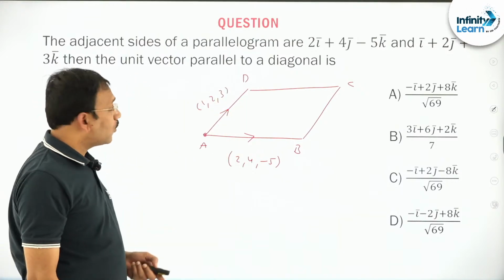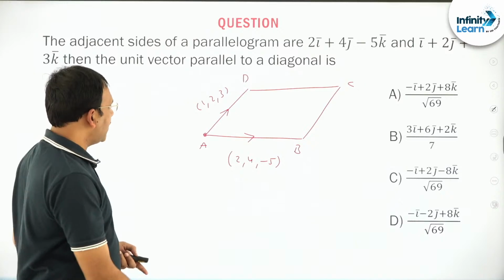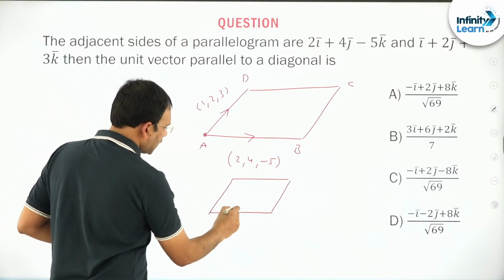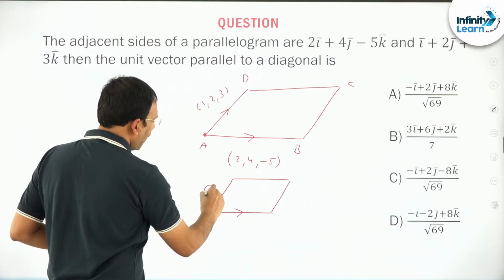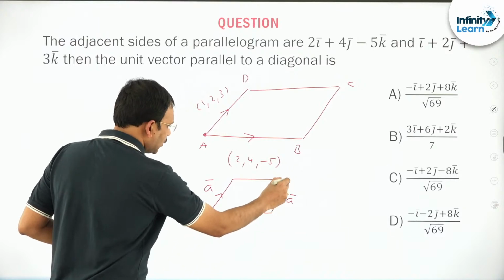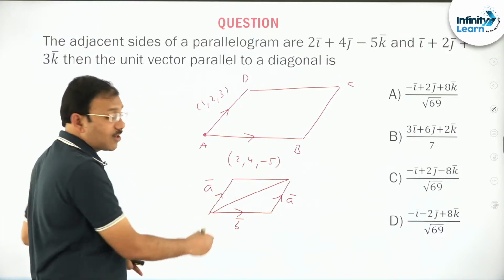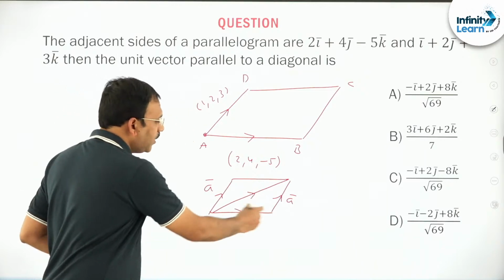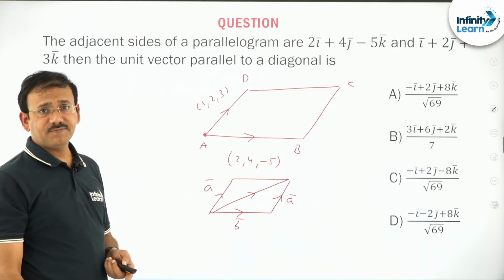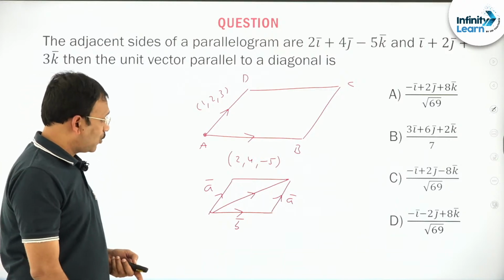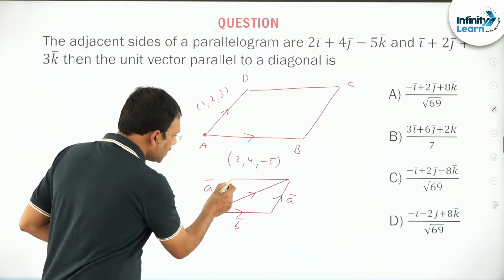Friends, now the diagonals. In a parallelogram, suppose this is A bar, this is B bar, this will also be A bar. So this diagonal is going to be B bar plus A bar. What about this diagonal?